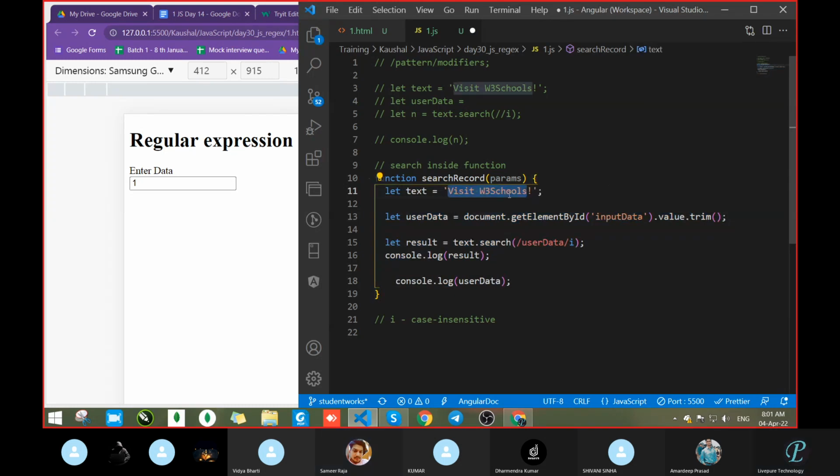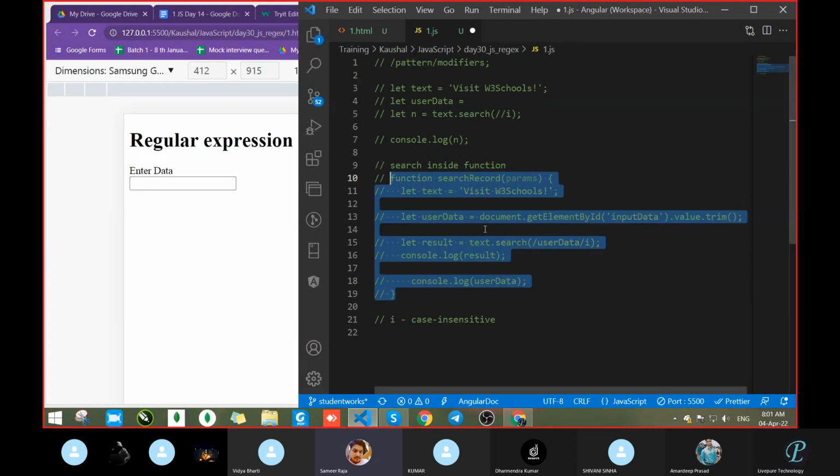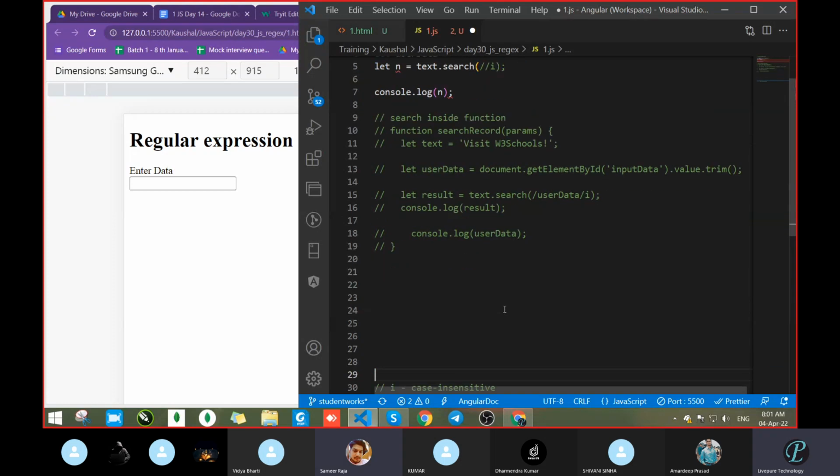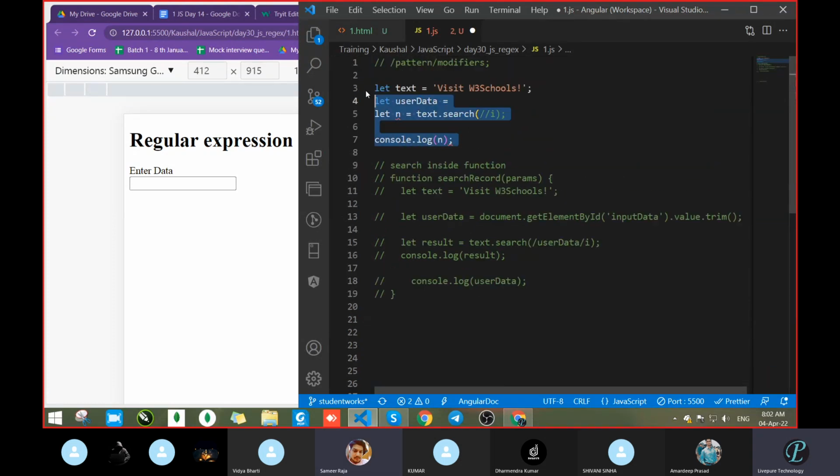Let's see. But how is the regular expression working? The regular expression is working this way. Okay, this was the topic actually. We will come to that also. We will see.